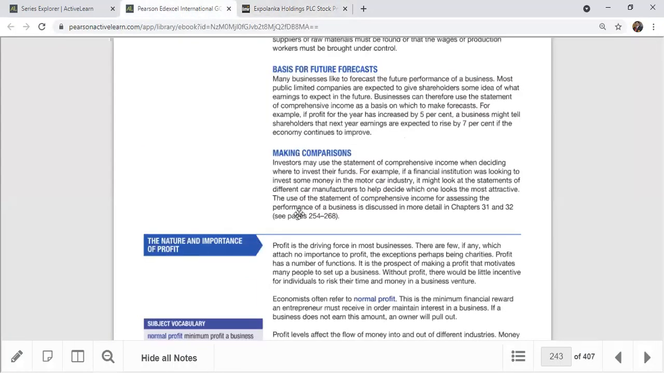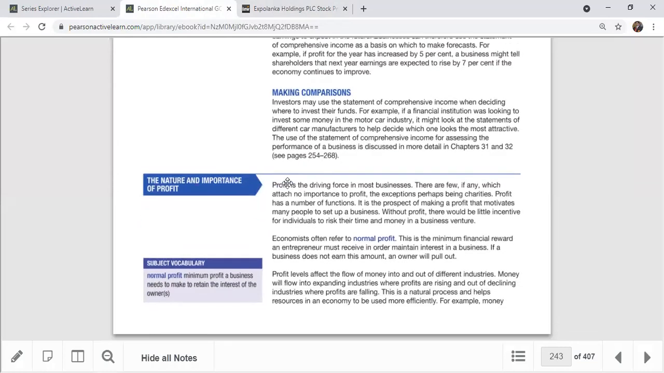And the last advantage, you can see, is making comparison. You can make comparison with similar businesses, right? Investors may use the statement of comprehensive income when deciding where to invest their funds. For example, a financial institution was looking to invest some money in the motor car industry. It might look at the statements of different car manufacturers to help decide which one looks the most attractive, right? The use of the statement of comprehensive income for assessing the performance of a business, we will discuss in more detail. So mainly, making comparison.